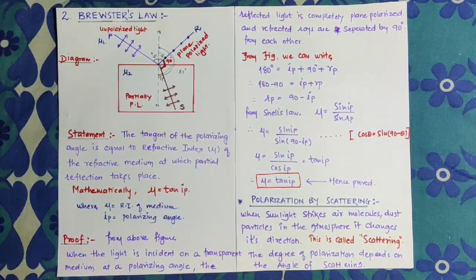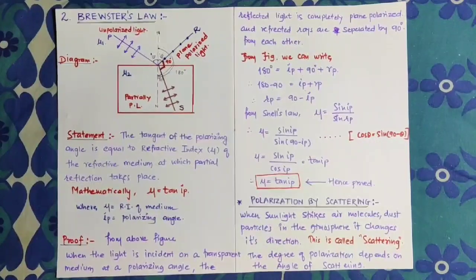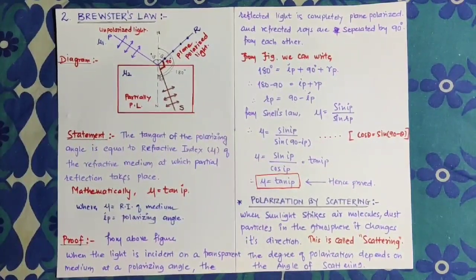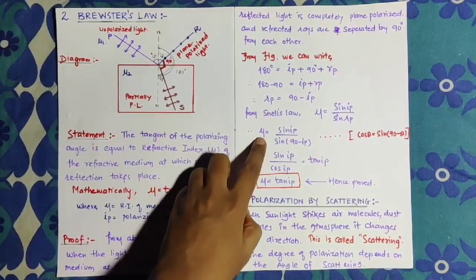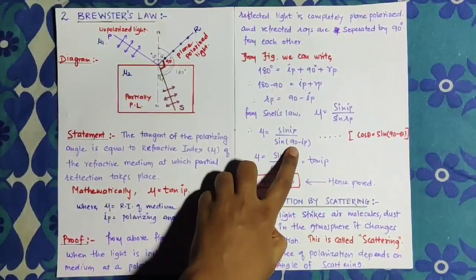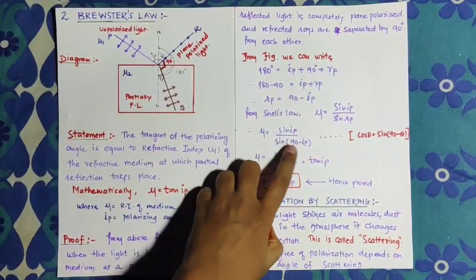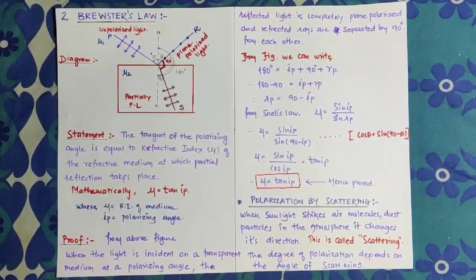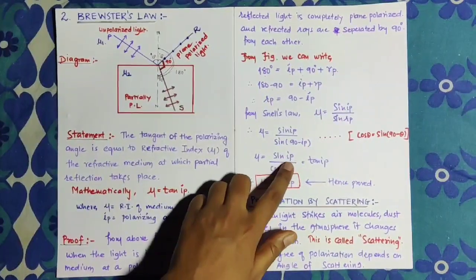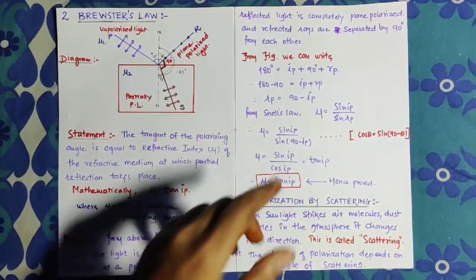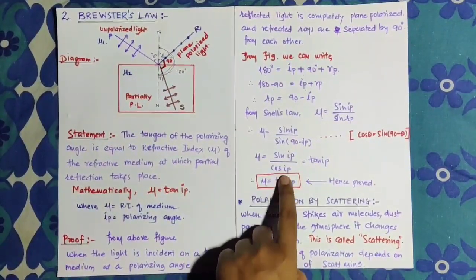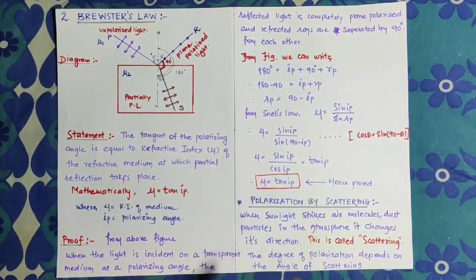We know Snell's law for refraction: mu is equal to sin i upon sin r. Here we consider the polarizing angle, so we write sin IP upon sin RP. Writing the value of RP from the above equation, mu is equal to sin IP upon sin of (90 minus IP). Using the trigonometric relation sin(90 minus theta) equals cos theta, we get sin IP upon cos IP, and since sin theta upon cos theta is tan theta, mu equals tan IP, hence proved.